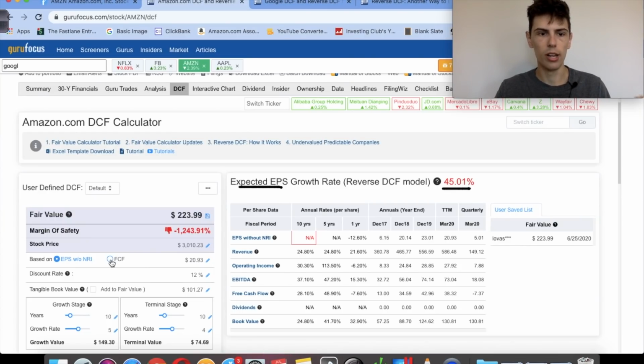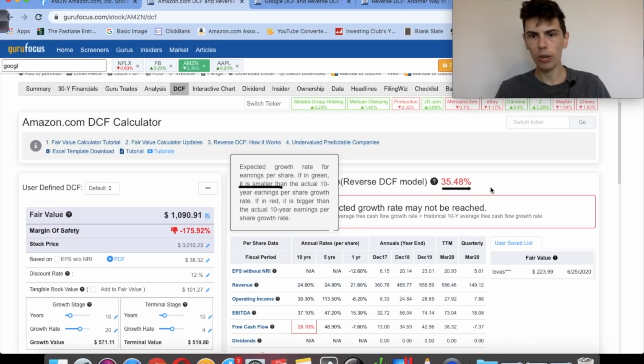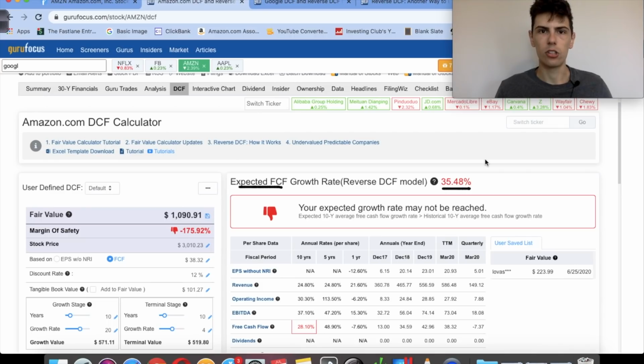We can switch it to Amazon's free cash flow. And right now, we can see that their growth rate dropped. So that makes sense. Since their cash flows are stronger than their earnings, their cash flows won't have to grow as fast based on their current price, but they would still have to grow at 35% a year. Now, can they do that? I think it is somewhat reasonable. Over the past 10 years, their free cash flow has grown at 28%. So they're right in that ballpark over the past 10 years of growth.